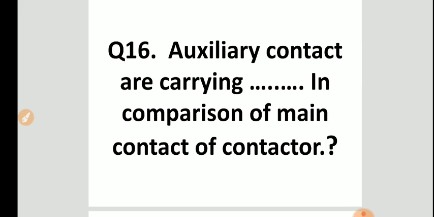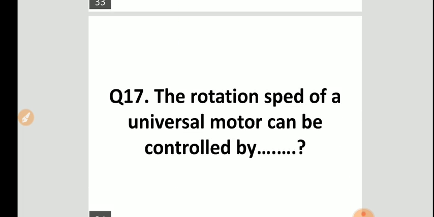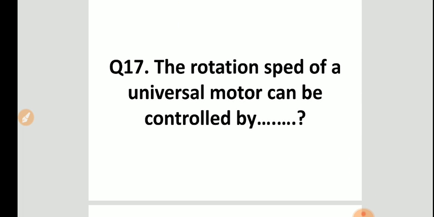Auxiliary contacts are carrying dash in comparison to main contacts of a contactor. The answer is low current. Next question, question number 17th.